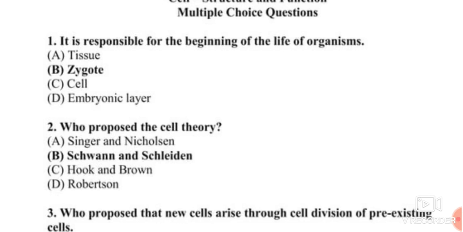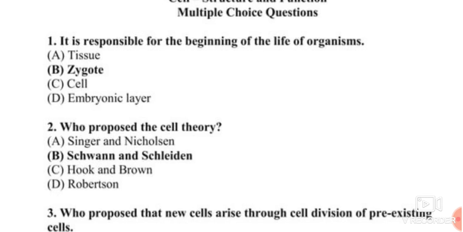Other options like tissue. Tissue is a group of connected cells in an animal or plant that are similar to each other and have the same purpose. For example, connective tissue, epithelial tissue, muscle tissue, and neuron tissues. C is cell. Cell is the basic structural and functional unit of life. Embryonic layer is not the beginning of the life of an organism. So the correct answer to question number 1 is a zygote.